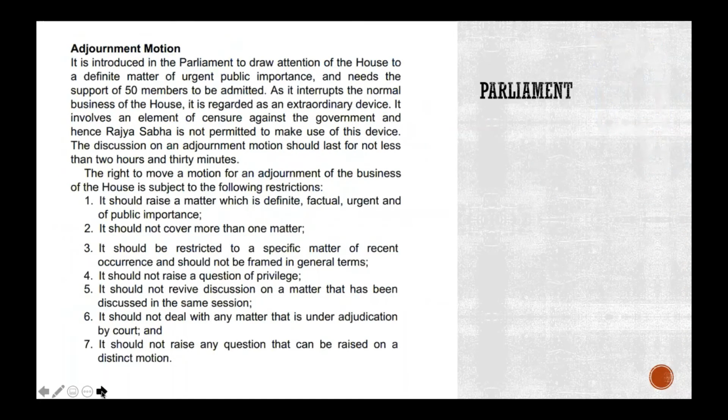What is an adjournment motion? The adjournment that we talked about, that the Speaker does, and the adjournment motion are different. By the way, can you tell me three motions, even before I cover it in class, that can be only in Lok Sabha and not in Rajya Sabha?